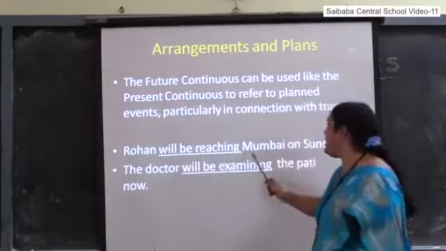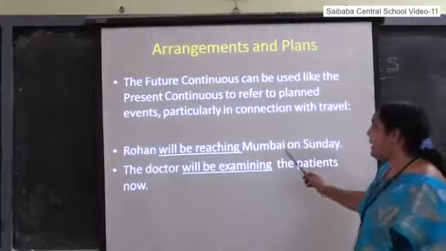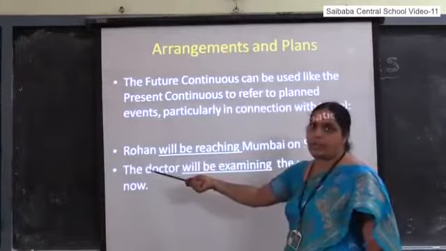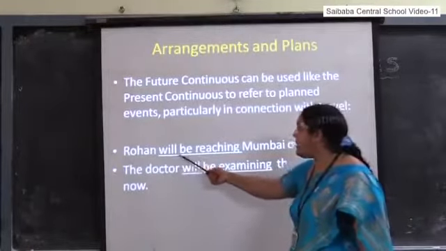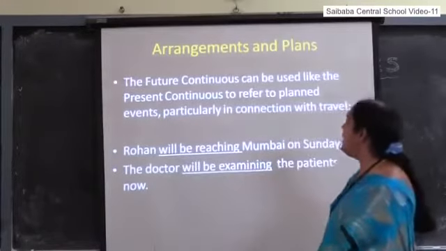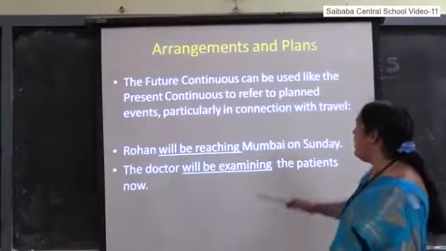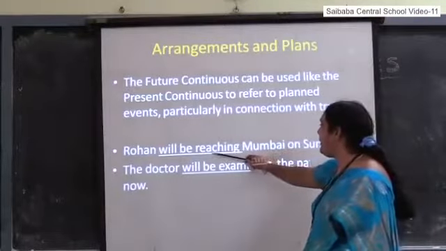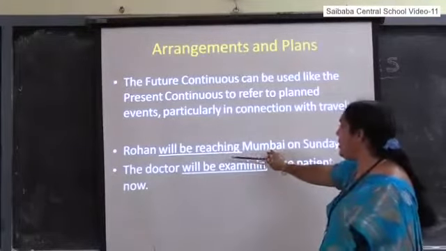Rohan will be reaching Mumbai on Sunday. He will be reaching in the nearby future. So here, will be reaching is a future action, which is continuous, expressed in future continuous.